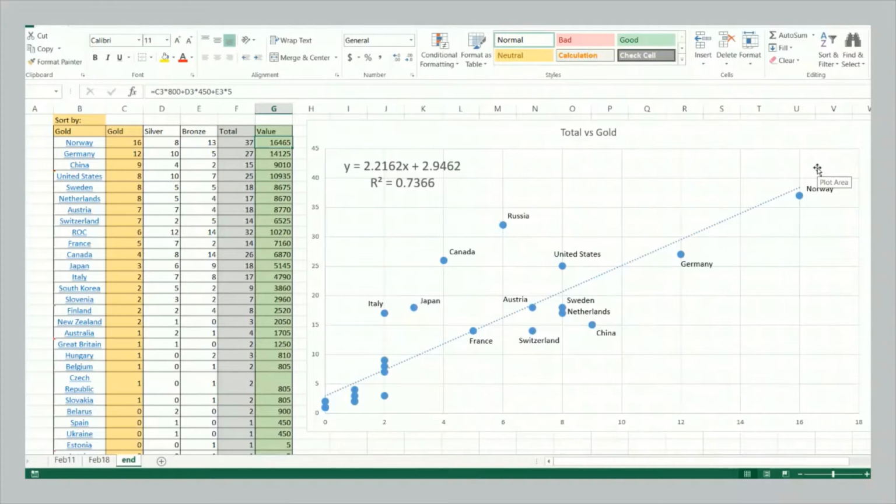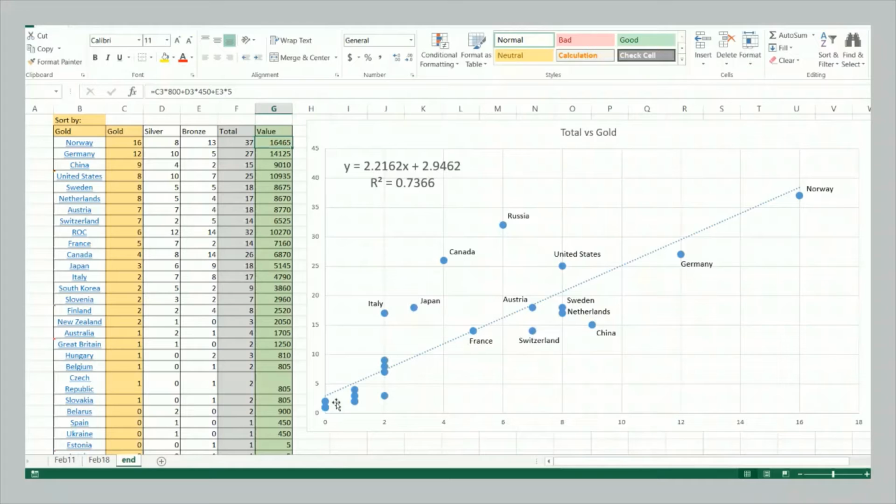So if we want to look at the correlation between gold medals won and total medals won, that's what this R squared value shows. The closer it is to 1, the stronger the correlation between total medals won and gold medals won, the weaker that correlation. So what we see here is the correlation is actually pretty good, right? 0.7, it's certainly much closer to 1 than to 0. So it is a rather strong correlation, but it's not incredibly strong. It's not like it's 0.9 or higher, and we'll see why a little bit later on.